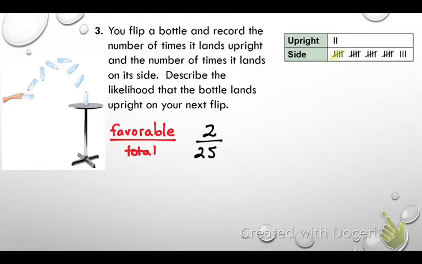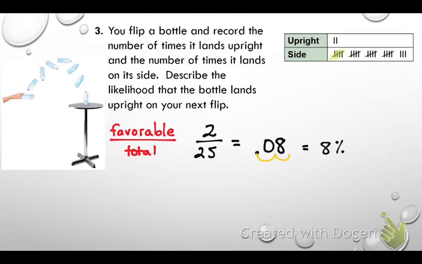Now we want to figure out not just a fraction, but we'd like to figure it out as a percent. So first, let's turn 2 25ths into a decimal. What would 2 25ths be as a decimal? 0.08. Okay, remember you do that by putting in 2 divided by 25. Now let's change that to a percentage. 8%. Good job. You just got to scoop it over 2 times. That's going to be 8%.